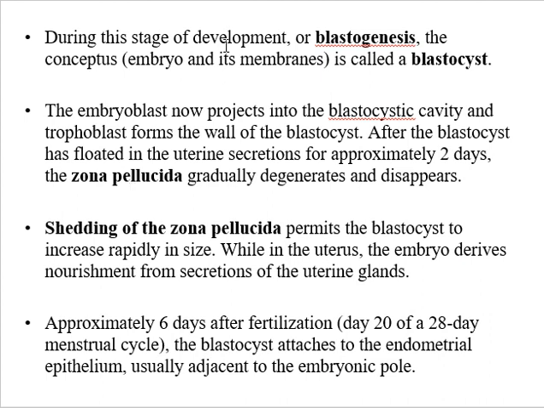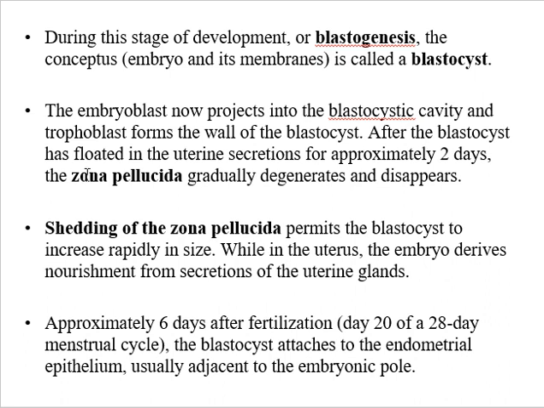During this stage of development, the conceptus is known as the blastocyst. The embryoblast now projects into the blastocystic cavity, and the trophoblast forms the wall of the blastocyst.